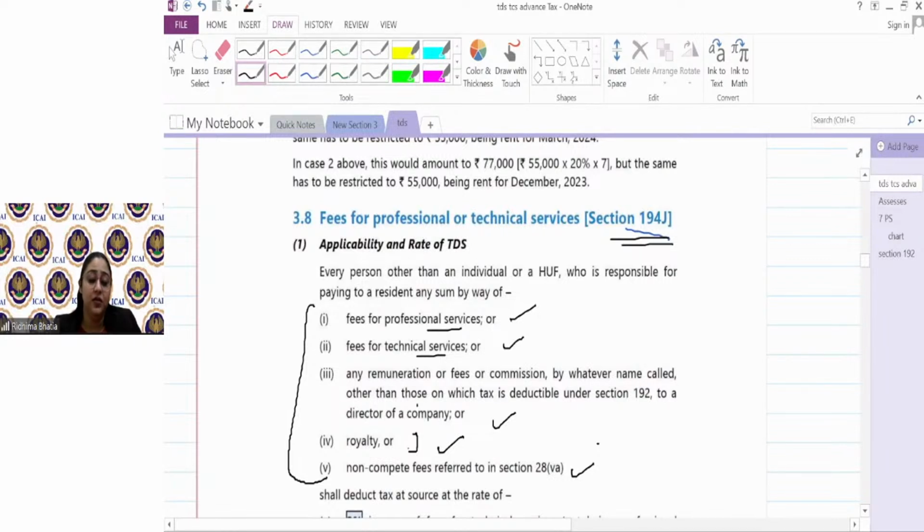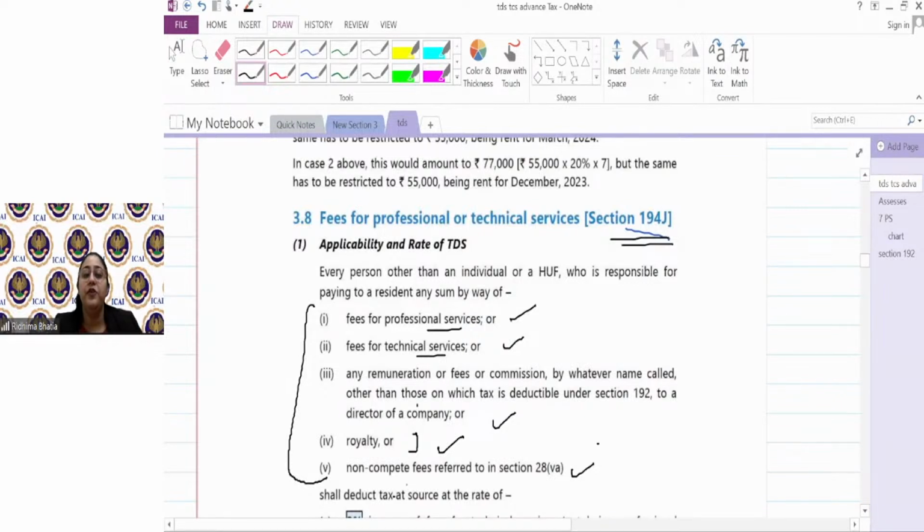Remember we did it in our class, deduction class also. You're making royalty for books, you're making royalty for any patent, you are making royalty for any formula, you're paying royalty for any even distributors कौन, ये जो films खरीदते हैं from the production house, they make payment, distributors make payment to the production companies for purchasing the rights for the film. That is also royalty.